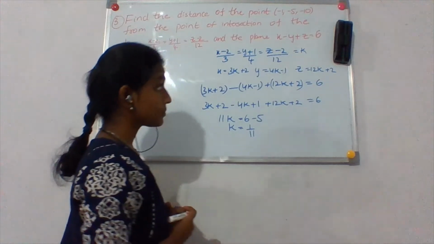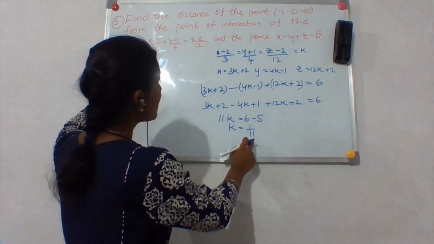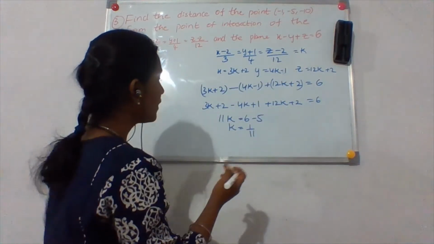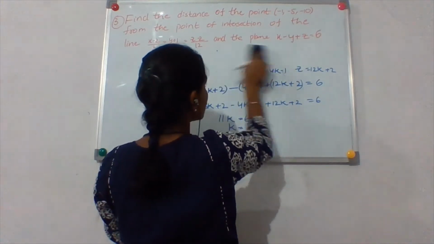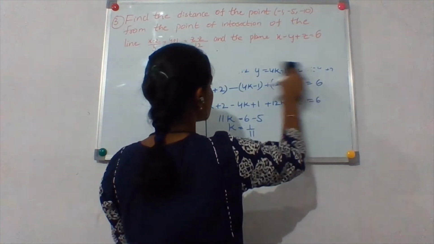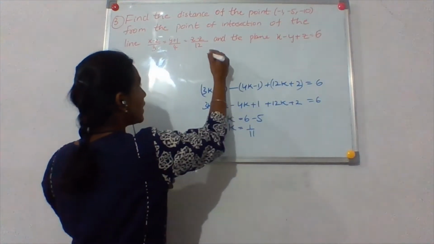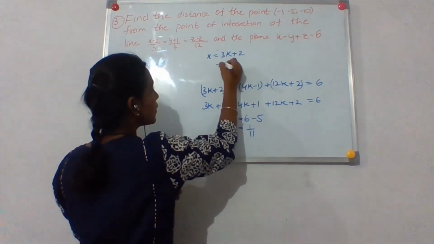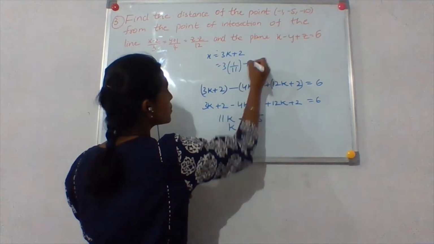So now what do I do? I put the k's value into these x, y and z values. Okay. Let me erase all this. Okay. So x is equal to 3k plus 2, right? So 3 into 1 by 11 plus 2.